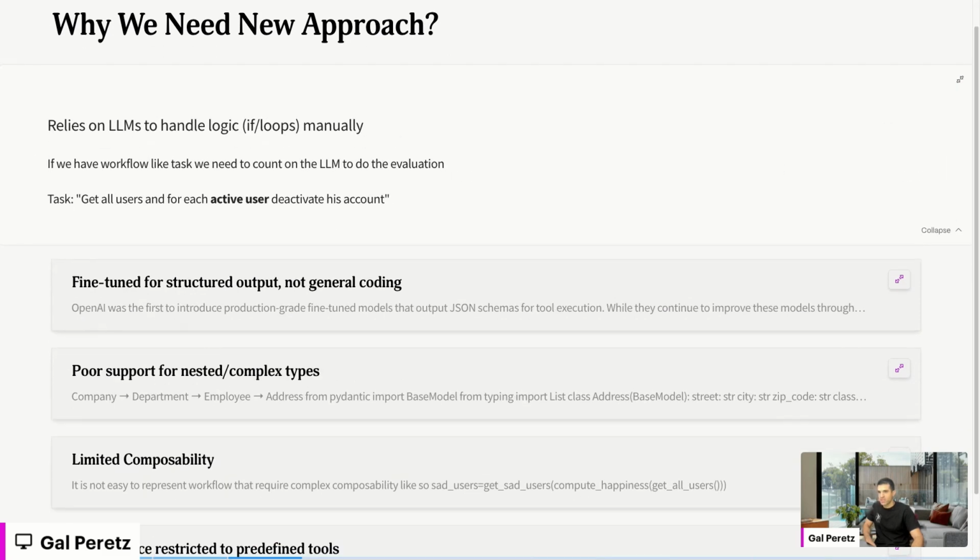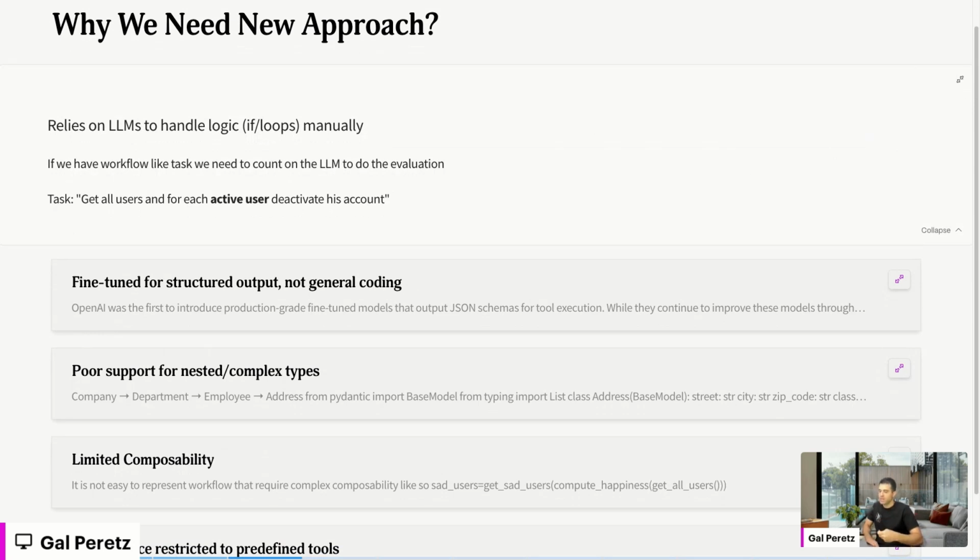The first one is when we want to express branches and loops. Let's take, for example, this task: get all users, and for each active user, deactivate their account. What's going to happen? Let's say we have a tool called get all users.